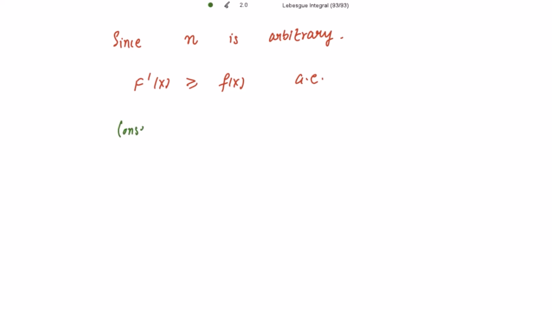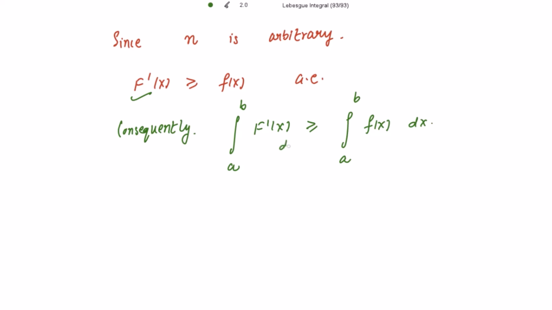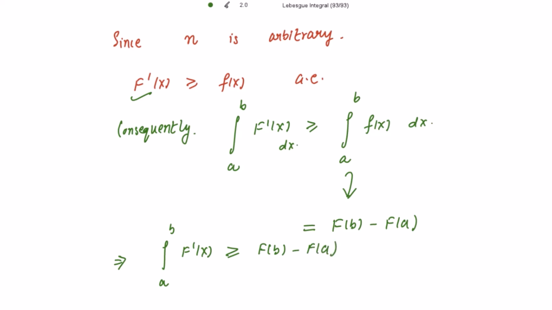So consequently, taking the integration on both the sides from a to b, this is greater than or equal to the integration of f(x) dx from a to b. By the fundamental theorem of calculus, this integration is equal to f(b) minus f(a). So this implies we are getting the integration of f'(x) to be greater than or equal to f(b) minus f(a), by hypothesis. Please mark this as 2.